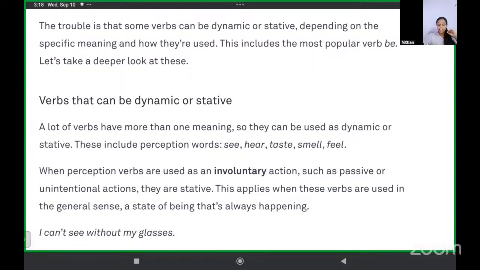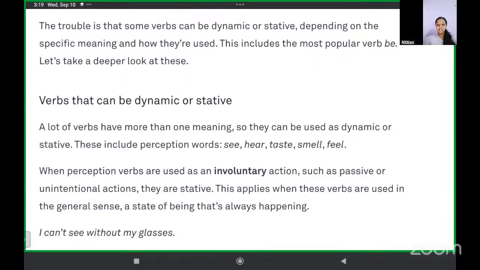Because when I am doing something voluntarily, that is an action. That comes under an action that you are doing. And when we have an action we are doing, what is the verb called? Action verbs. When it is an action you're intentionally doing using the five senses, it is an action verb. But if you are doing it involuntarily, unintentionally, using these five senses, that is dynamic. Sorry, they are stative. Dynamic or stative.